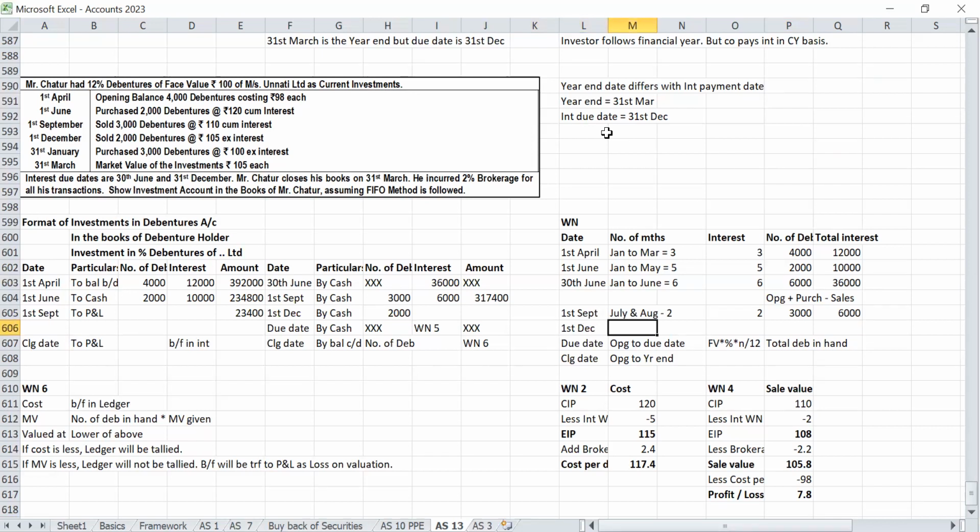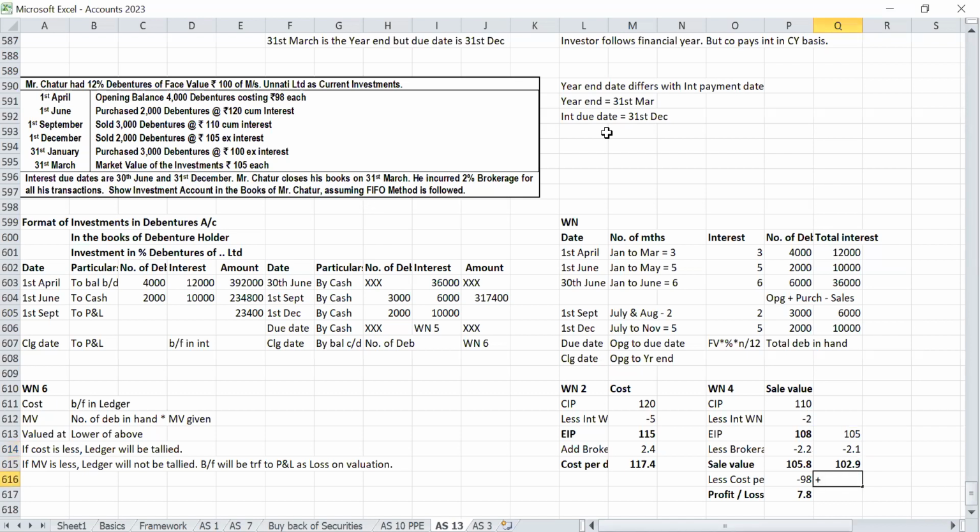So on 1st December, July to November, 5 months, sir. 5 rupees. Number of debentures 2,000. 10,000. Sales working note: cum interest price, sir, ex interest price 105. Brokerage 2%, 5.